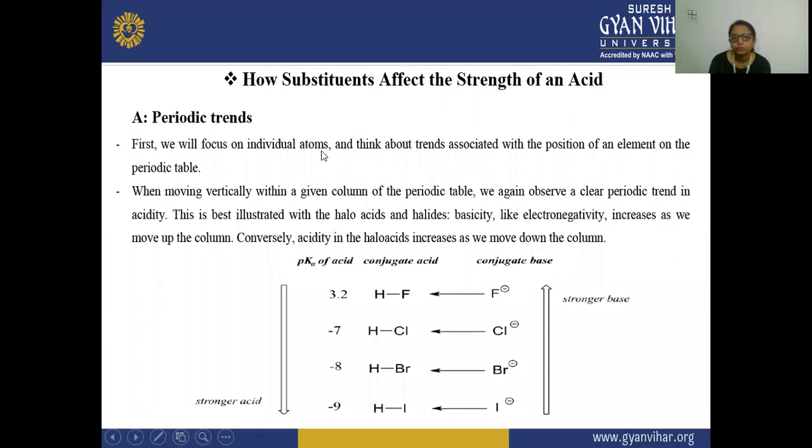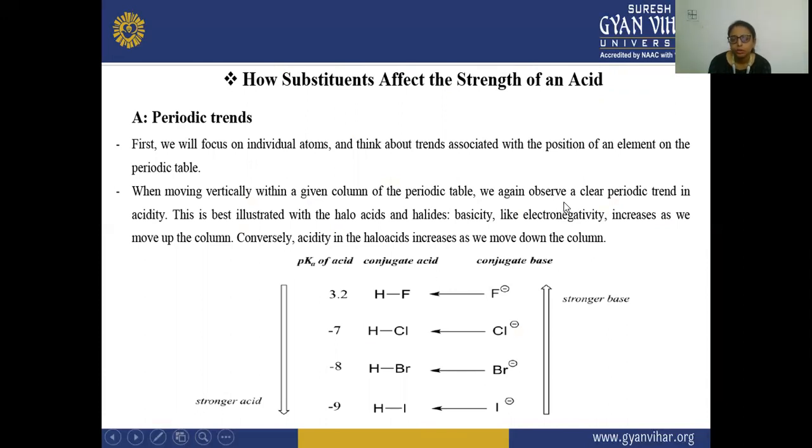Next is how a substituent affects the strength of an acid. So when a substituent is attached to the benzene of the aromatic acid, how does it affect the strength of the acid? First is the periodic trend. First, we will focus on individual atoms and think about trends associated with the position of an element on the periodic table. So when moving vertically within a given column of the periodic table,